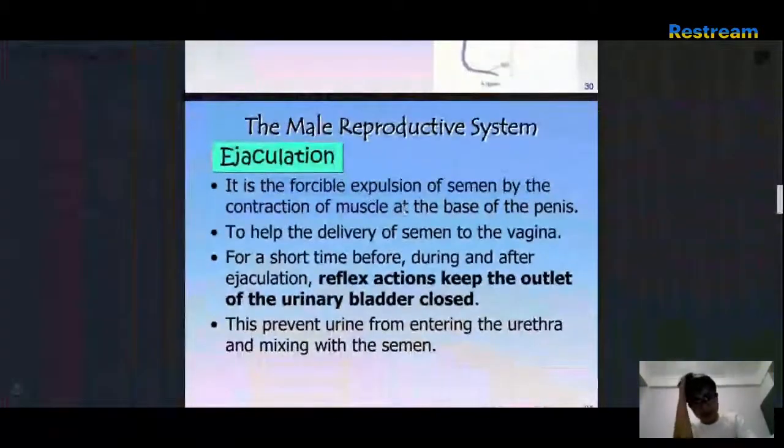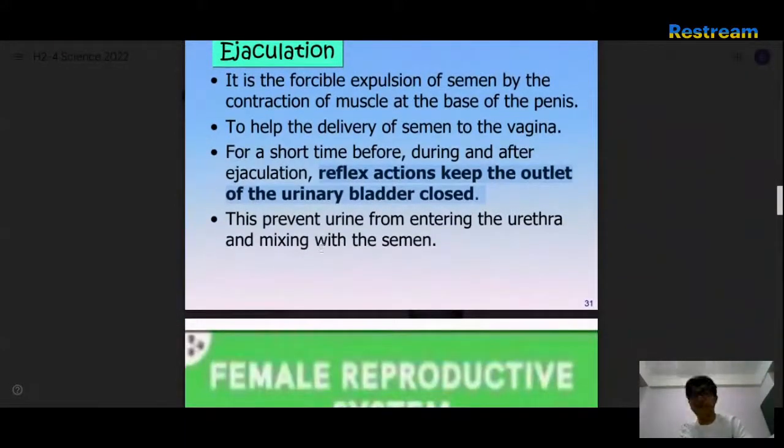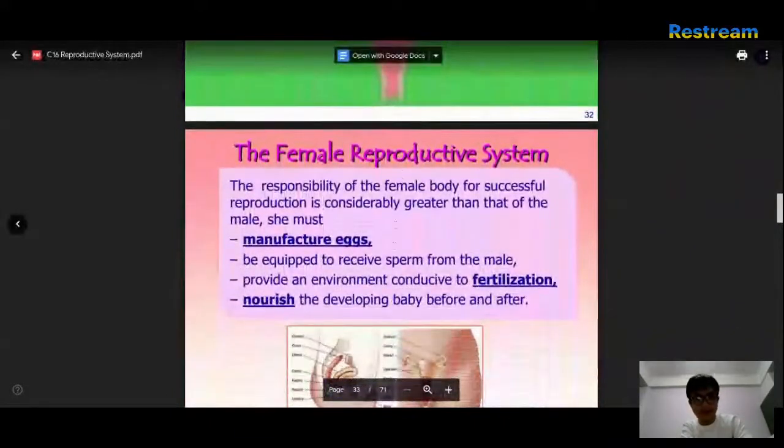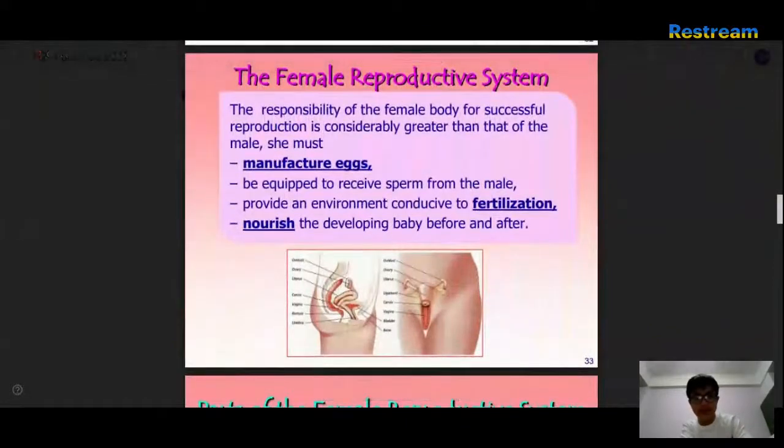Ejaculation is the forcible expulsion of the semen by the contraction of muscle at the base of the penis. This helps the delivery of semen to the vagina, and for a short time before, during, and after, reflex actions keep the outlet of the urinary bladder closed. Okay, so basically, this means that you can't pee. Safety feature, alright? Okay, yeah, so basically, this prevents urine from entering the urethra and mixing with the semen. That would be very unhealthy for the baby that is about to be born. He's gonna be yellow.